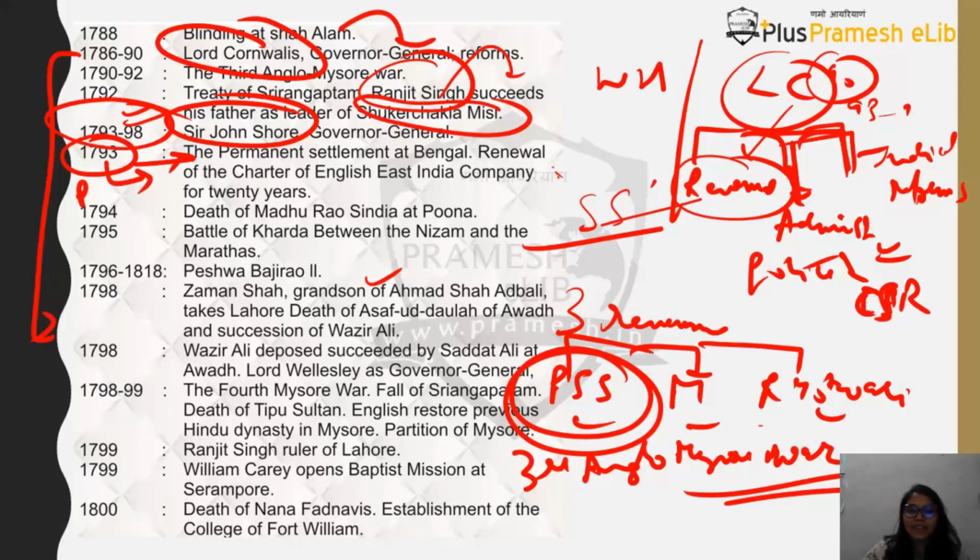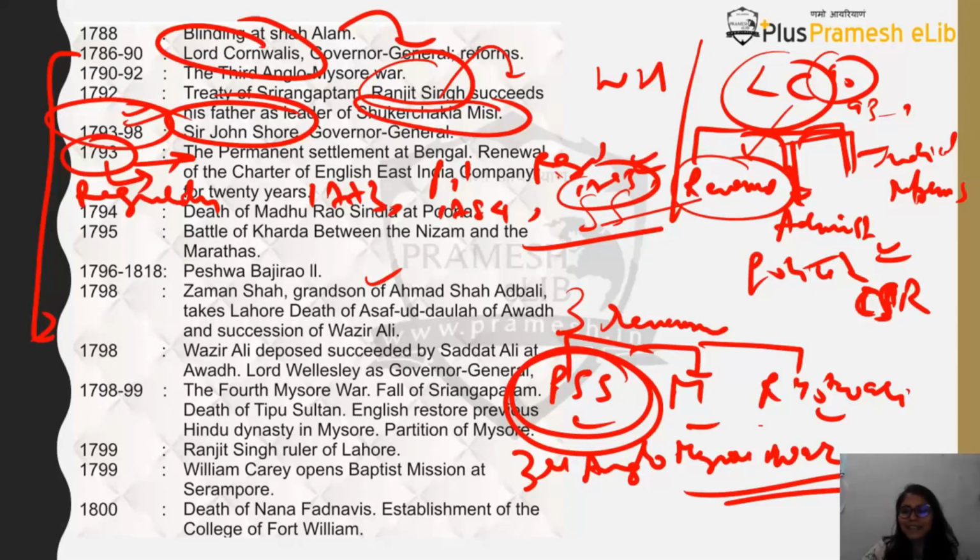1793 is also the time when a Regulating Act is passed. There is the Regulating Act of 1773, the Pitt's India Act of 1784, and then again the Act of 1793. In the 1793 Act, the period for which the English East India Company can stay in India has been extended by 20 years. That is why you will find the next Charter Act coming in 1813, because for 20 years the Company has been given protection.